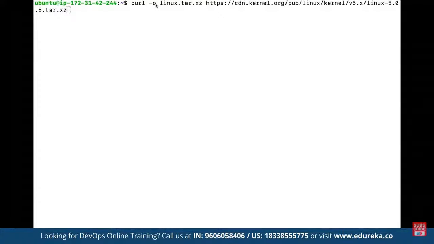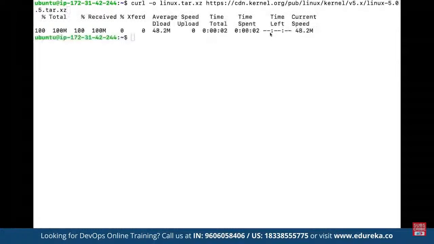Once we execute this, first of all, curl is going to download the given data from the given path. As you can see, the download has been started. 48.2 MB has been successfully downloaded, and this file is going to be saved. Once we are done, we can untar the file by using tar, and then we define the file name that needs to be untarred. Here we can define linux.tar.xz, and what it does is it simply untars a file that we may have saved as a part of the requirement.